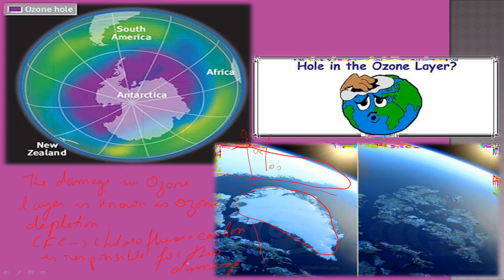Okay, fine. So this is the most important thing to understand. These damages are called an ozone hole, because it looks like a hole.